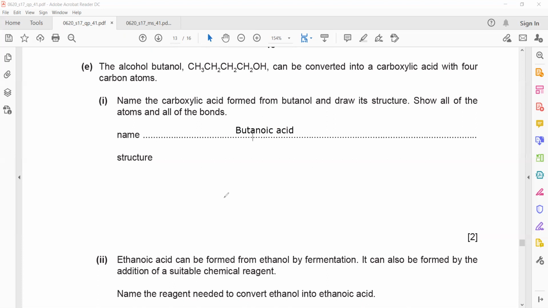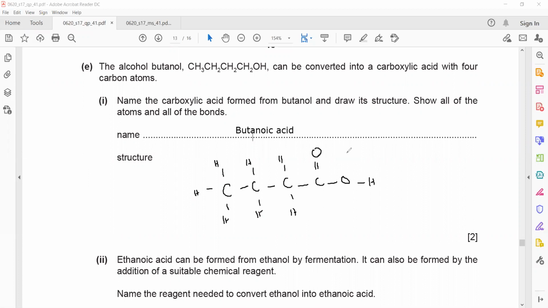This will have 3 hydrogen. This will have 2 hydrogen. This will have 2 hydrogen. So this is the structure of butanoic acid. In the next question,